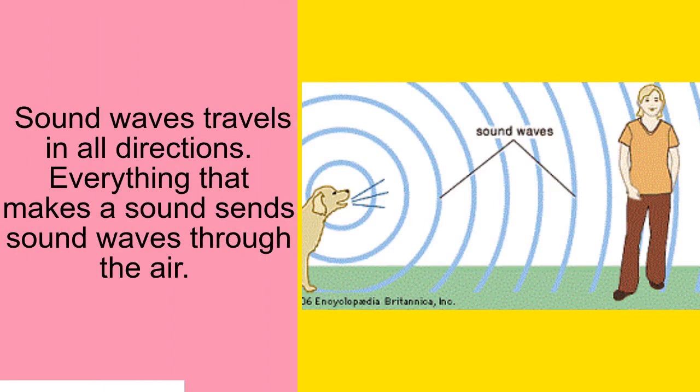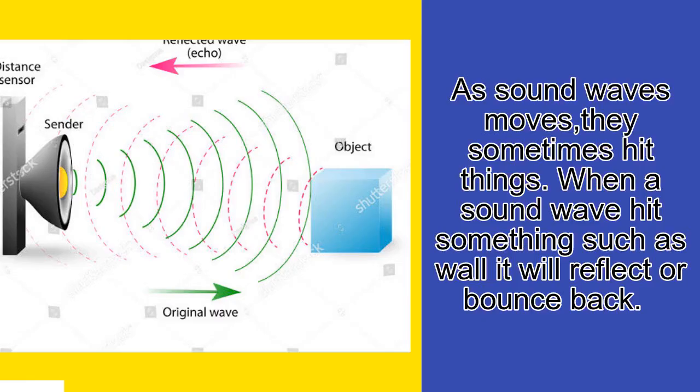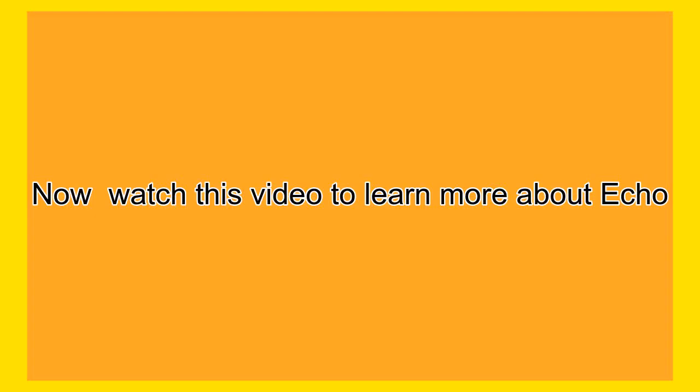As you can see in this picture, the dog is barking at a lady. The sound travels through a wave that we call a sound wave. As sound waves move, they sometimes hit things. When a sound wave hits something such as a wall, it will reflect or bounce back. You see, the sound hits an object and the echo comes back.